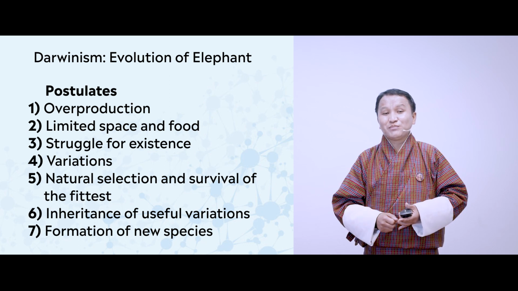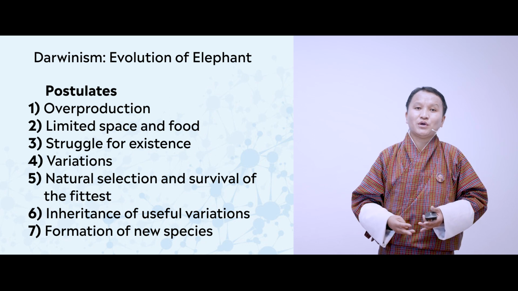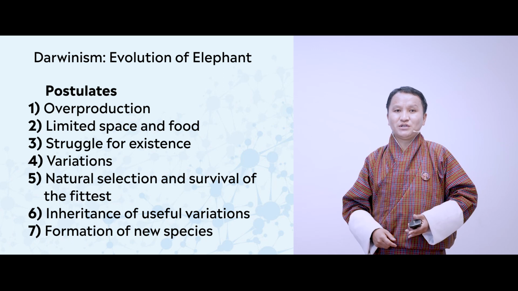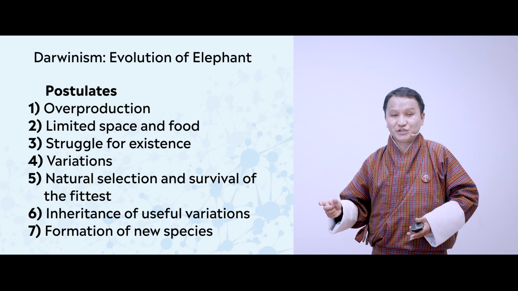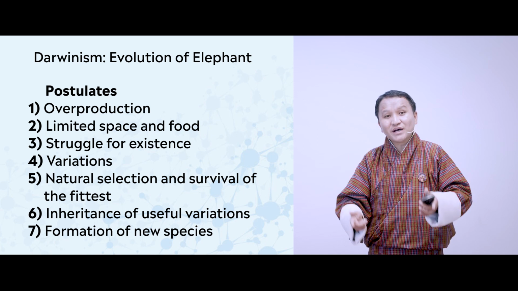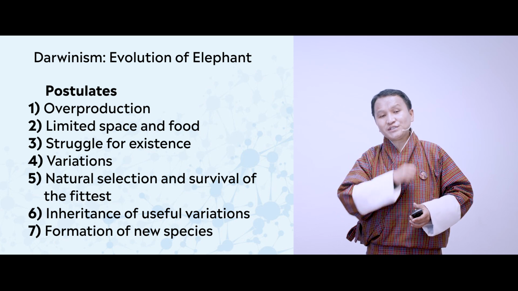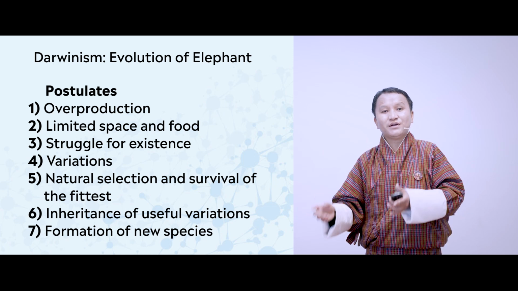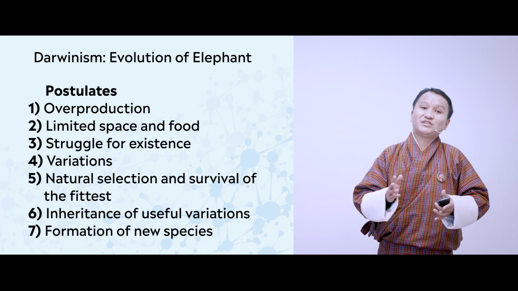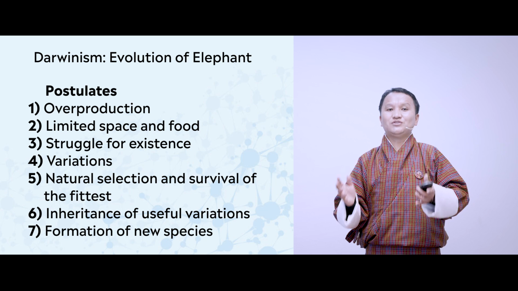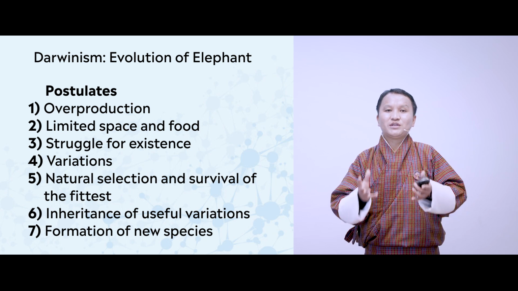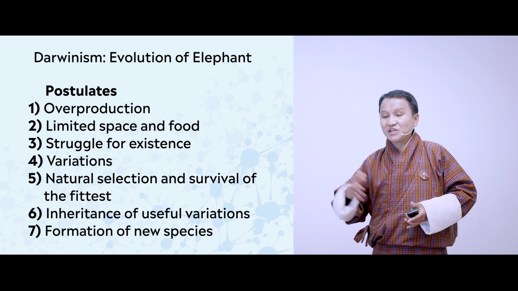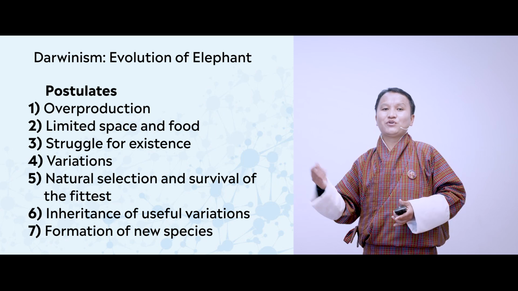So struggle for existence, because there are 3 types of competitions happening. One we call intra-specific competition, the competition happening within the same species. And the reason is because the same species depend on the same resources for their survival. That type of competition is the most dangerous one. So that is why the population is controlled. On the other side, there is also a competition between the species, which is called interspecific competition.